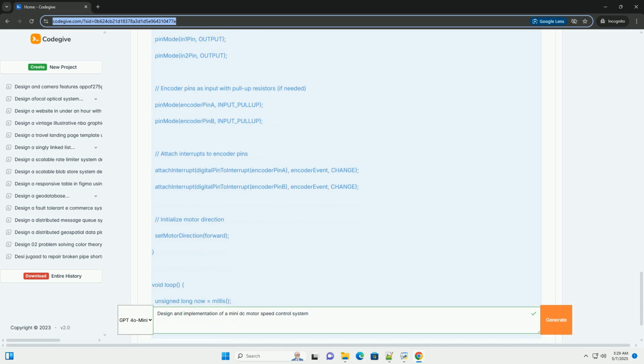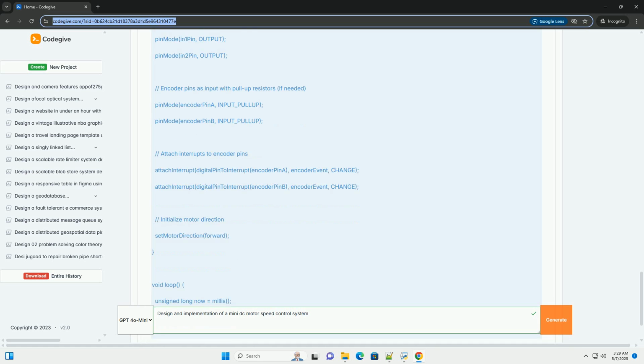6. Advanced considerations. Current limiting. Implement current limiting to protect the motor and motor driver from overcurrent conditions. Many motor drivers have built-in current limiting features. Load compensation. Implement load compensation to maintain consistent speed under varying loads.